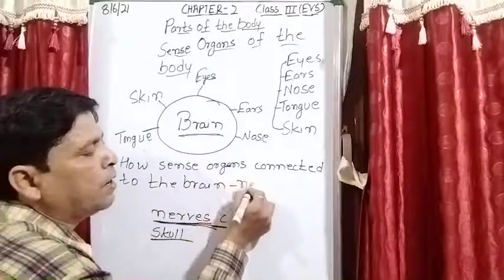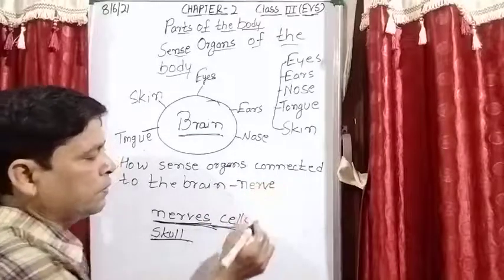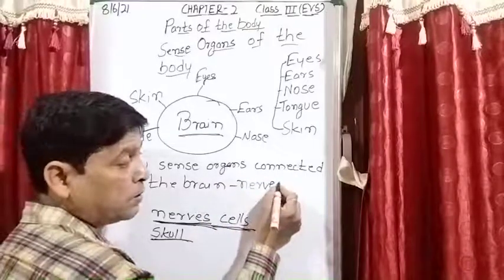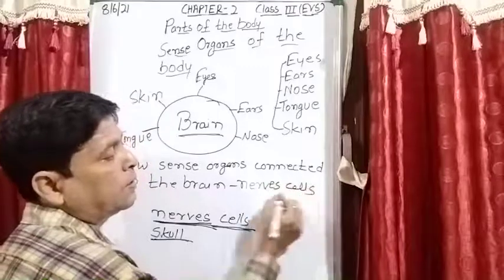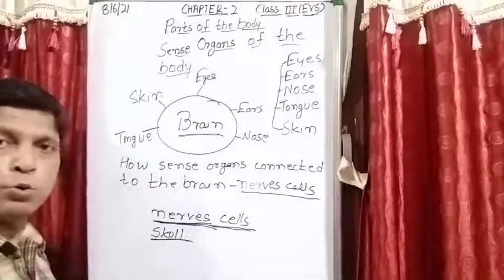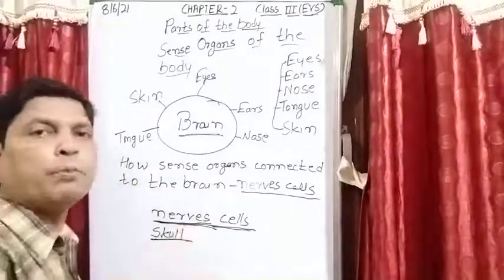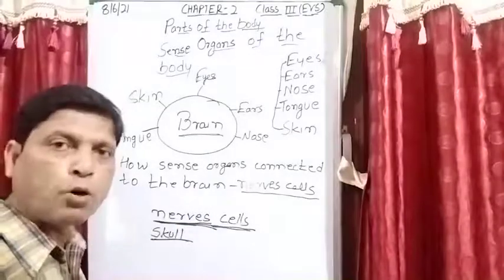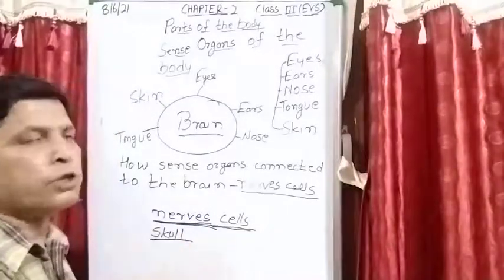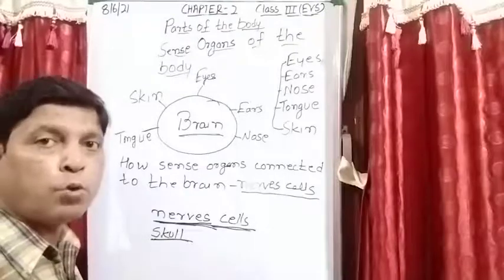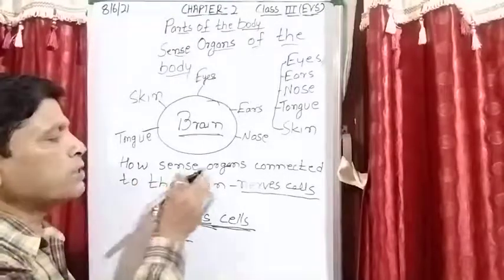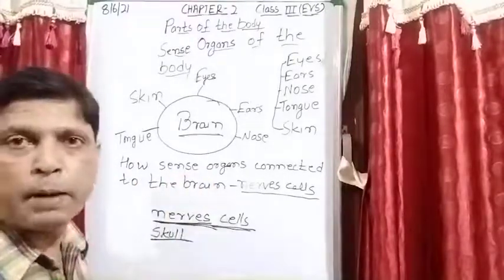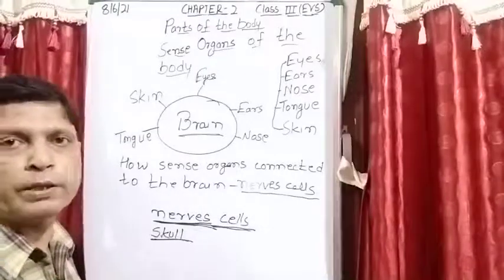That is, by nerve cells. So the important thing you can note down from the board, because many things are not given in the book. I am giving you the full explanation of the topic so that it is more clear to you. So how are sense organs connected to the brain? By the nerve cells. Okay, thank you student.